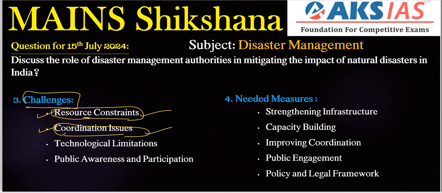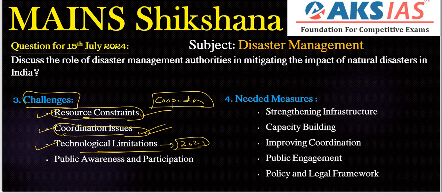The 2013 Uttarakhand floods highlighted some gaps in interagency coordination. So we need cooperation and coordination in these particular areas. That is the case here. Next, technological limitations. We have technological limitations also. The adoption of advanced technology for early warning systems and data collection is still evolving. We can include a recent example, that is the 2021 Chamoli disaster, called the Uttarakhand floods also, right? That is very, very important here.